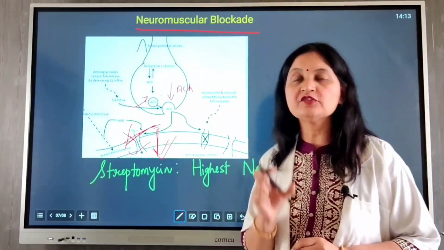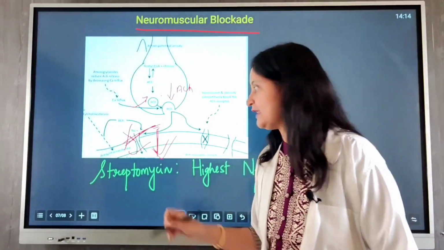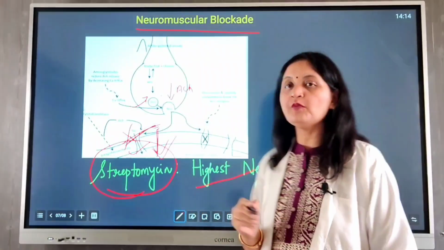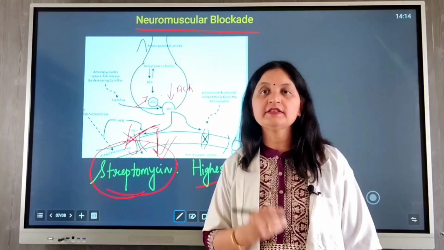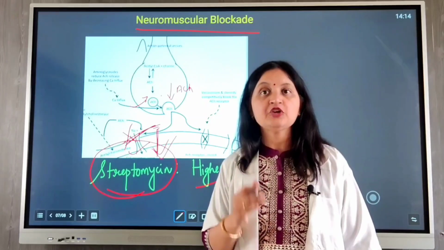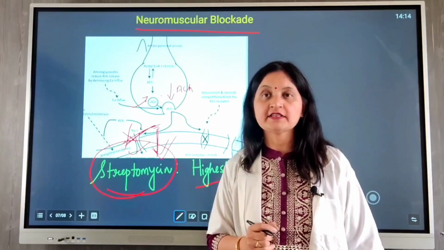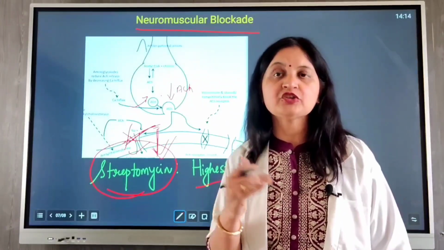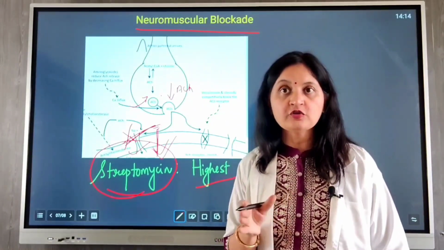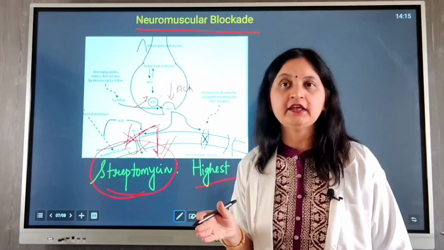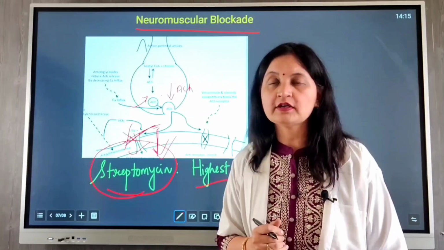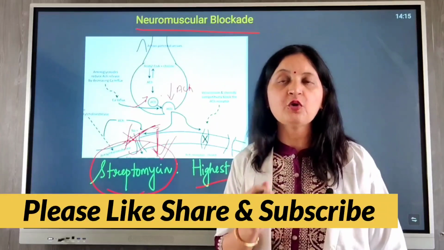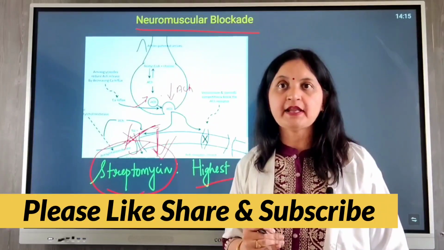The aminoglycoside that has the highest neuromuscular blockade property is streptomycin. It increases the risk of flaccid paralysis and should be avoided in myasthenia gravis. Also, it should not be used concurrently with other neuromuscular blockers such as vecuronium and atracurium, as this increases the risk of neuromuscular blockade and flaccid paralysis.